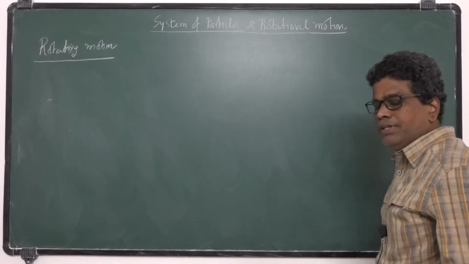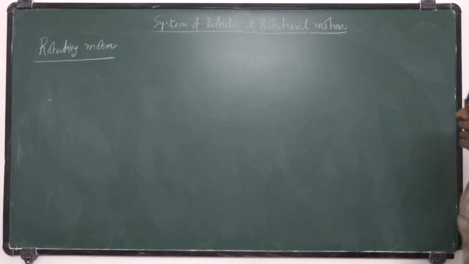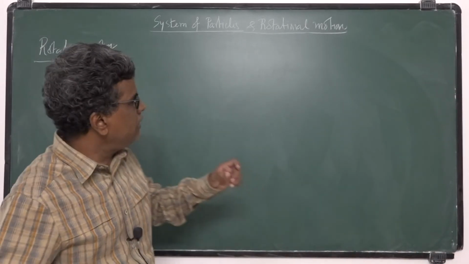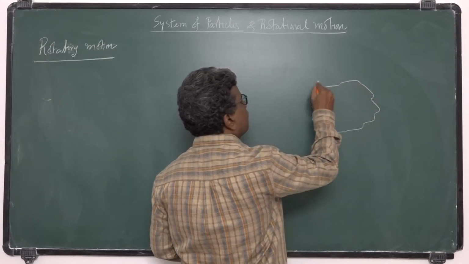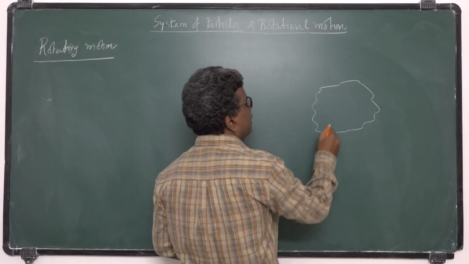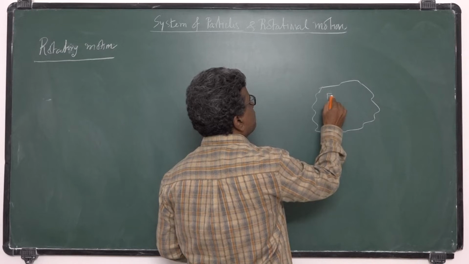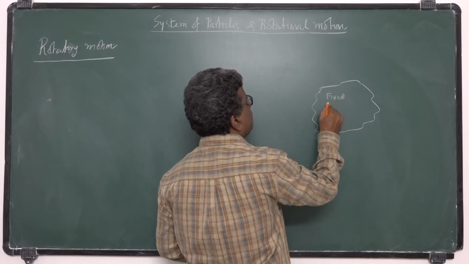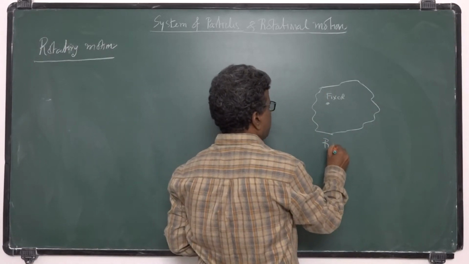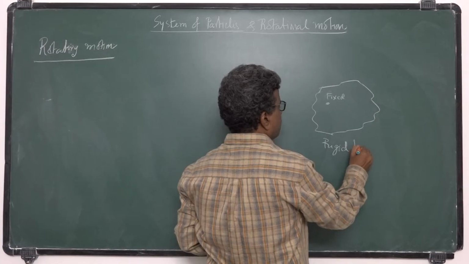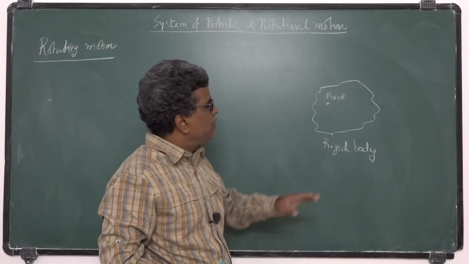Suppose there is a rigid body, and you fix this rigid body at a point. The rigid body may have any shape.